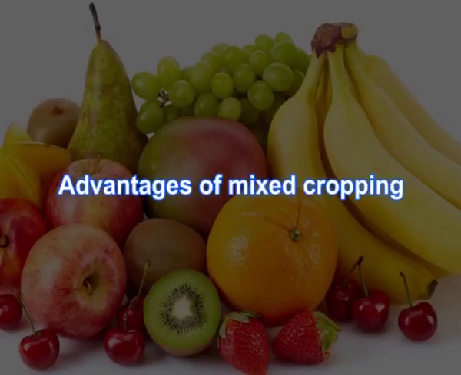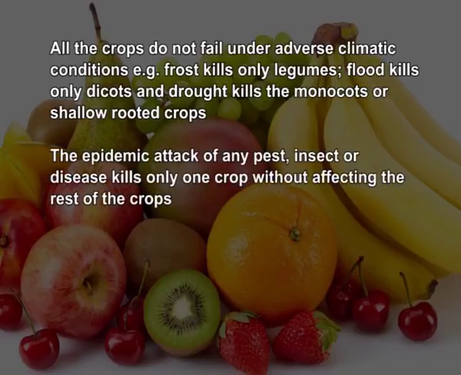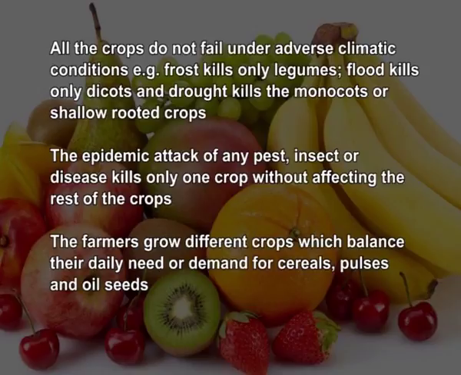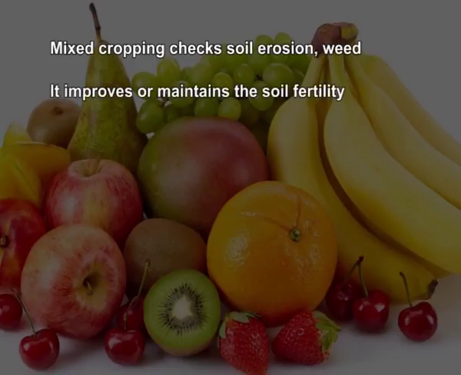The advantage of mixed cropping is that all the crops do not fall under adverse climatic conditions. Example, frost kills only legumes, flood kills only dicots and drought kills only monocots or shallow rooted crops. Then the epidemic attack of any pest, insect or disease kills only one crop without affecting the rest of the crops. Then farmers grow different crops which balance their daily need or demand for the cereals, pulses or the oil seeds. Mixed cropping checks soil erosion, weed control etc. It improves or maintains the soil fertility.